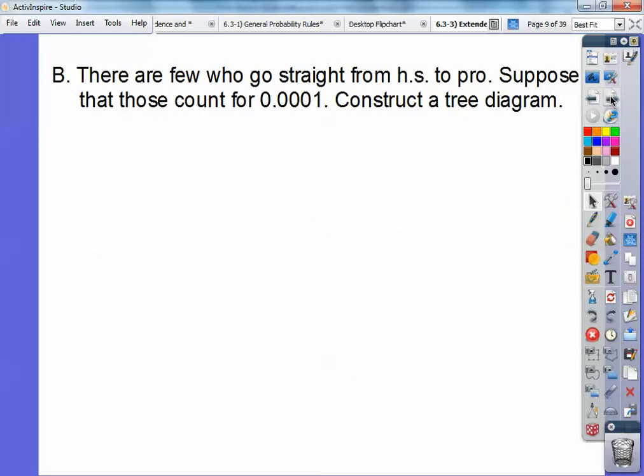Okay, section B. There are few who go straight from high school to pro, like LeBron or Kobe. Suppose that these count for 0.0001, so construct a tree diagram.